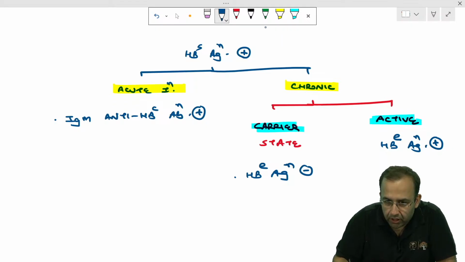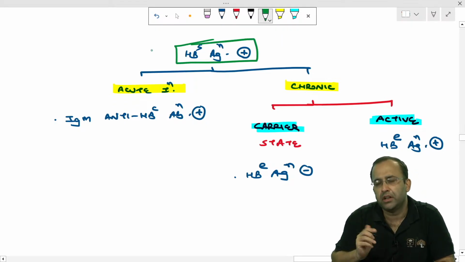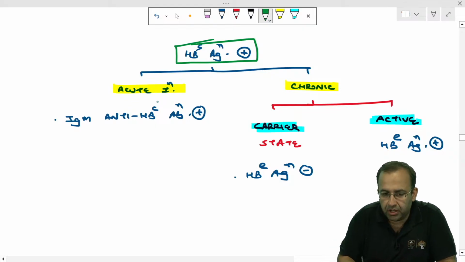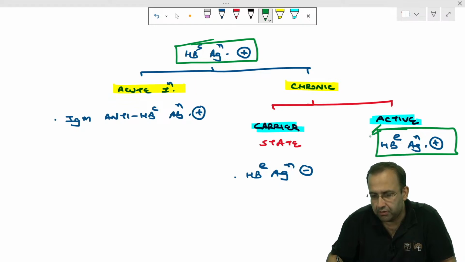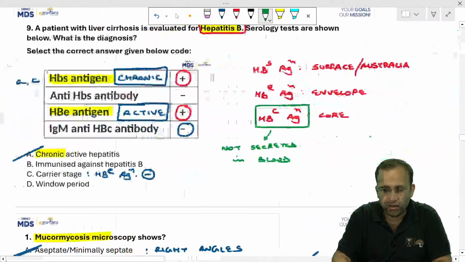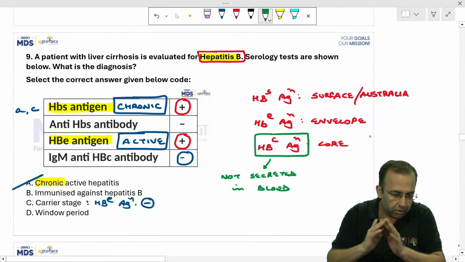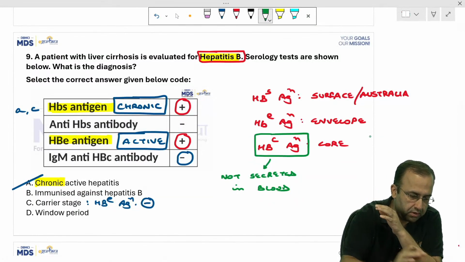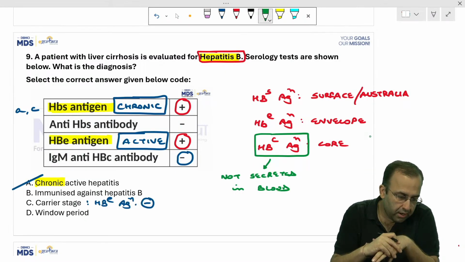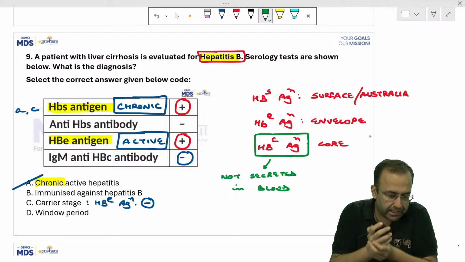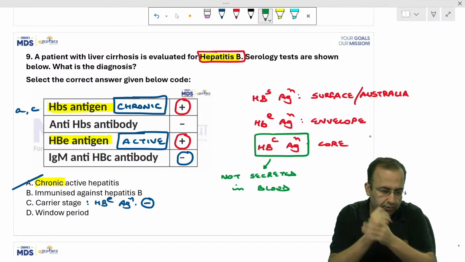So in our question, we had HBs antigen positive, anti-HBs antibody negative obviously, IgM antibody negative, that means it is not acute, HBe antigen positive, making the answer as chronic active hepatitis. Now I hope everybody is okay with this. Fair enough. So this gets us to our next set of questions.